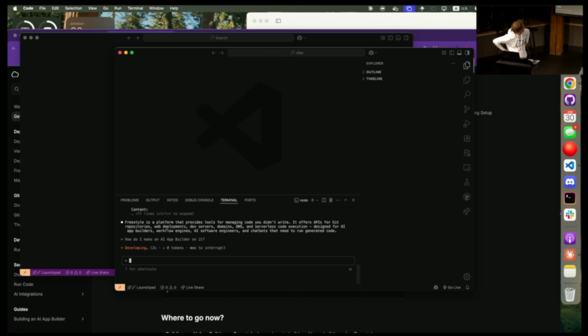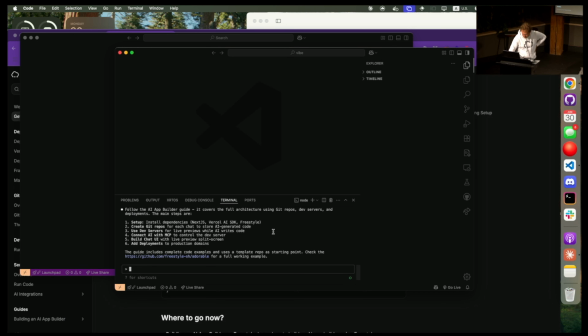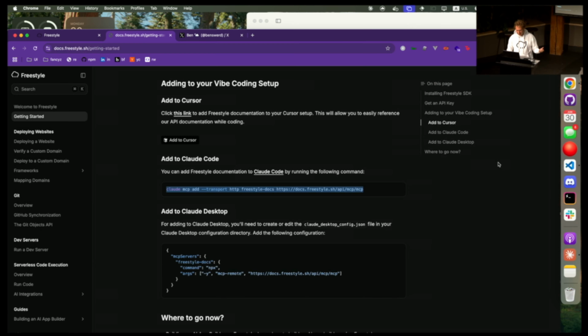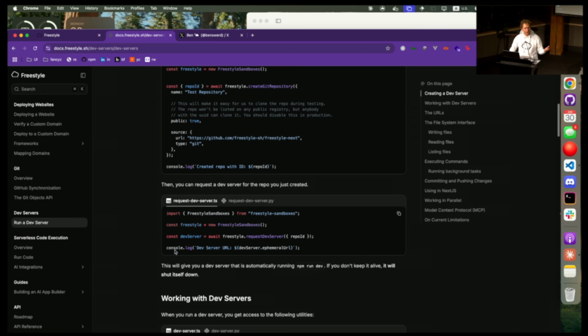All righty. You know, when I planned this talk, I did not account for how slow Claude was going to be. So we'll have to see how that affects this. All righty. It's made a plan for us. We're going to be using Next.js, the Vercel AI SDK, and Freestyle. We're going to use Git repos. Freestyle offers a multi-tenant Git service for you to manage the AI's code. We're then going to be using dev servers to sync that code, or to work with that code, and then we're going to try to deploy it serverlessly if we have time.